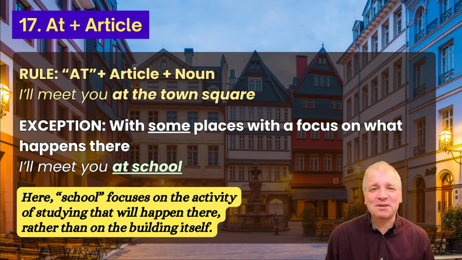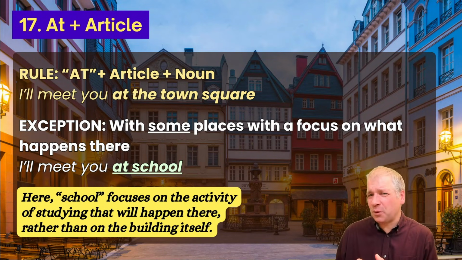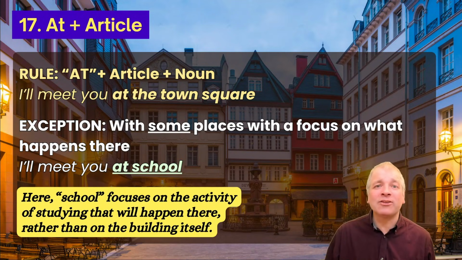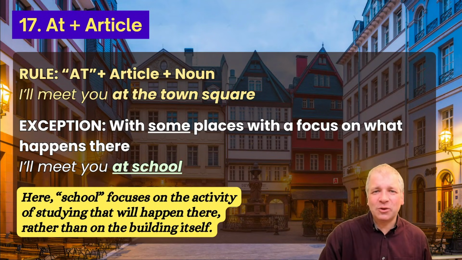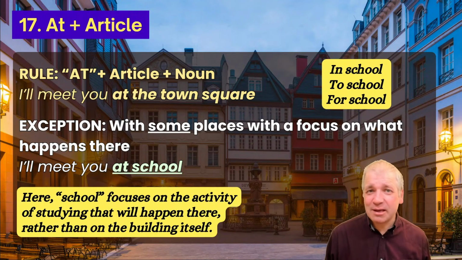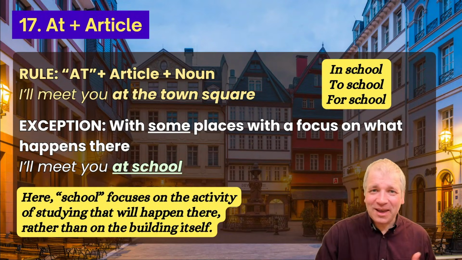There's a few words where this works. It doesn't work with all words. At hospital, at prison, at work, at church. But it doesn't work for words with similar meanings, actually. So you could not say, I'll meet you at mosque. It would need to be, I'll meet you at the mosque. And also, this is not just limited to at. This rule stays the same for other prepositions. So we can also say in school, to school, for school. In work, to work, for work. And so on.